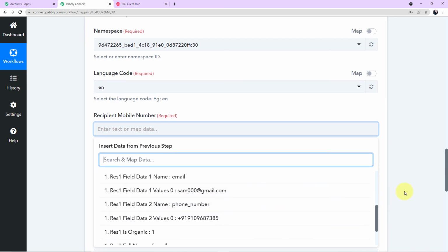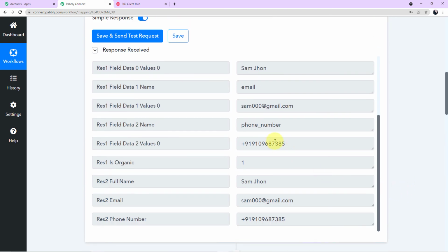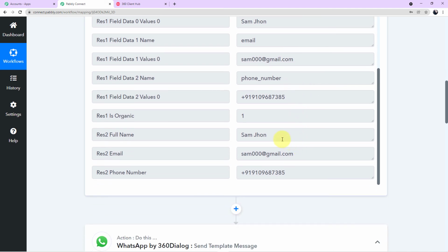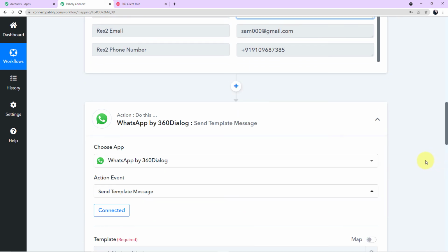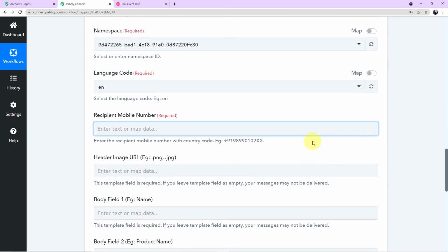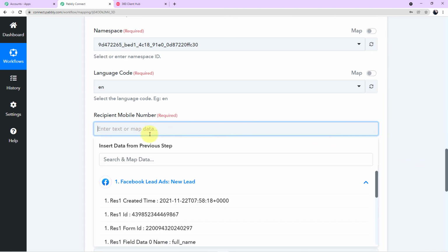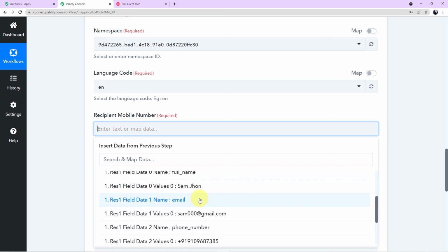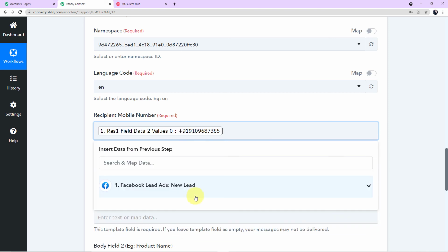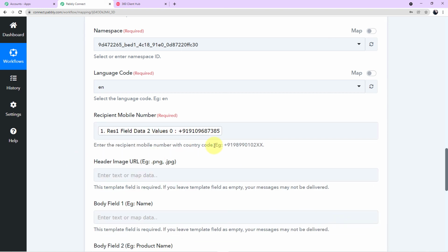Now these responses are the same responses which we have captured above here in Pabbly Connect. This option of mapping data is given to you because whenever you are required to fill up the value in a particular field, you need not go up again and again, search for the data, copy it, come down and paste it. Instead, you can map the data. How? Click on the field, click on the scroll down, search for the value which is number, simply click on that and the value will be successfully mapped.